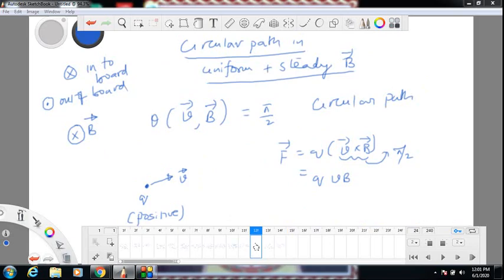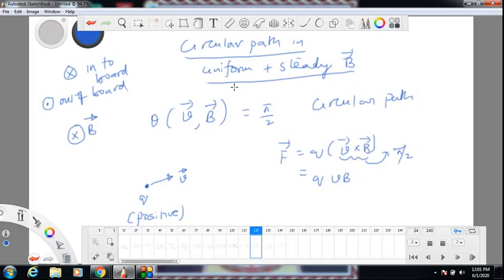Okay, now look at this thing here. I want to do V cross B, and I have taken a positive charge. I want to find the direction of V cross B. So V is on the board, B is into the board. Visualize these two as joined by tails. I have shown V as a blue vector. Imagine the magnetic field as a red vector starting from the charge and going into the board. A red vector. Imagine. Visualize.